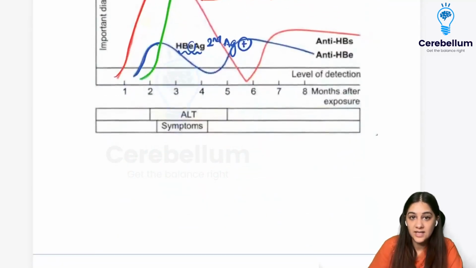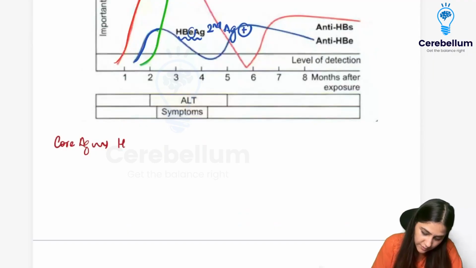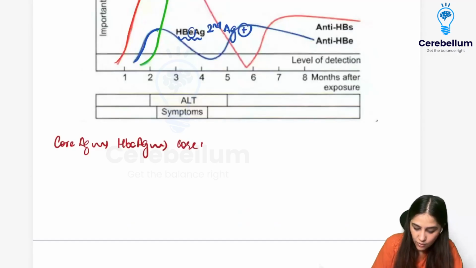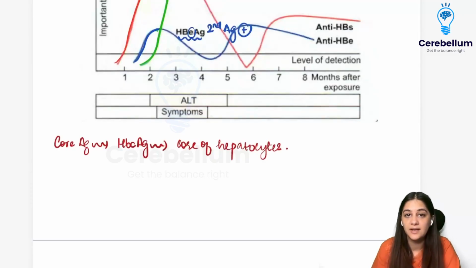Now, where is HBc located? If we talk about the core antigen, your HBc antigen, this is present in the core of the hepatocytes. Because it is present in the core of the hepatocytes, it doesn't come in the serum. Hence, we are not able to detect it or diagnose it.